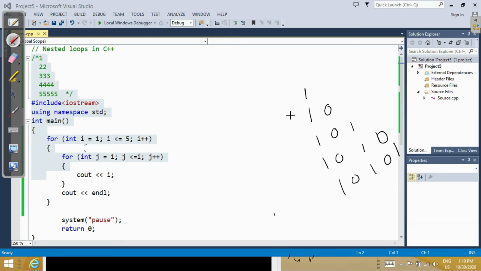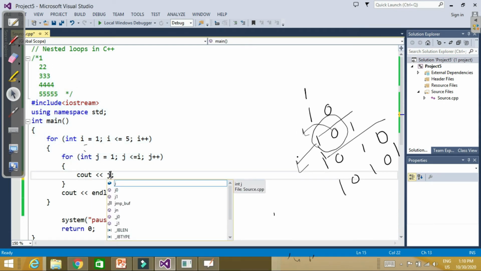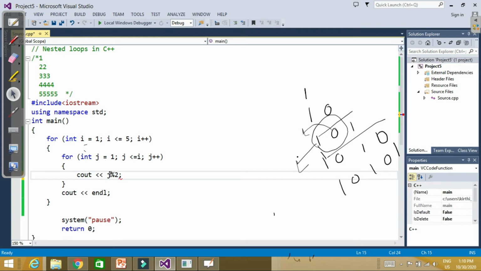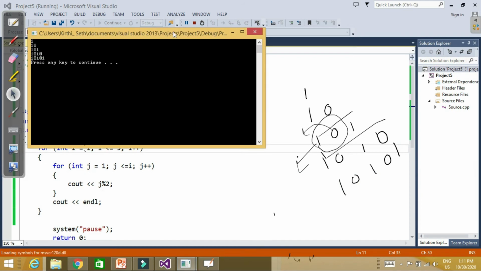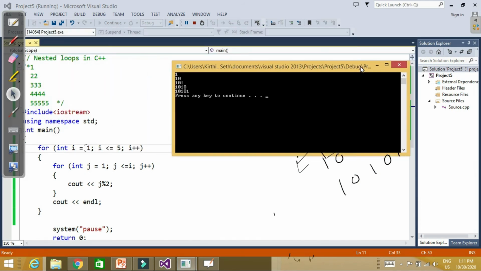So it means it's changing after every alternate value. So for the value of J, if it is an odd number, it is 1. If it is an even number, it is 0. So instead of writing I here, what can we write? We can write J modulus 2. So this is 1, 1 0, 1 0 1, 1 0 1 0, 1 0 1 0 1.